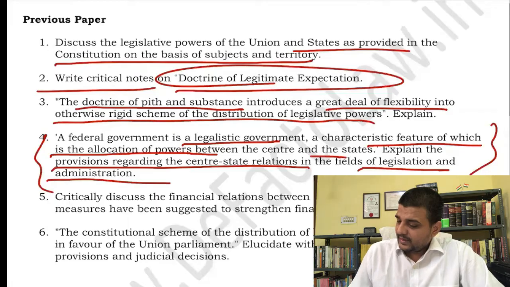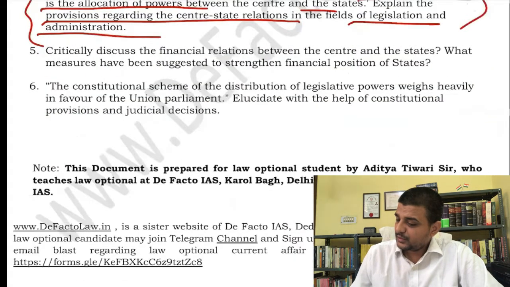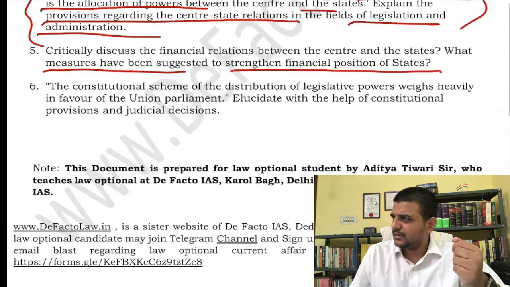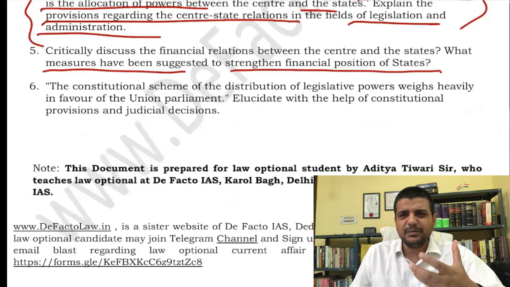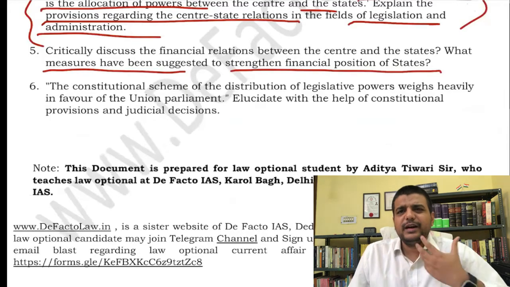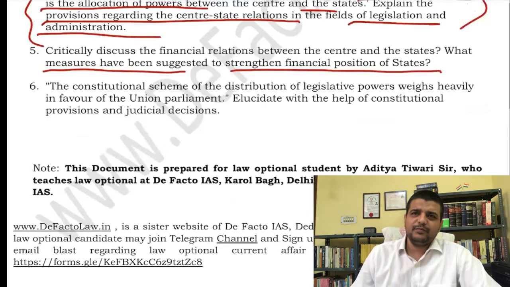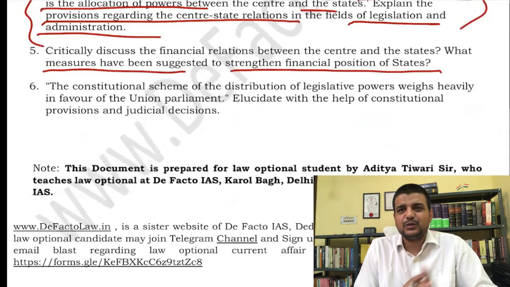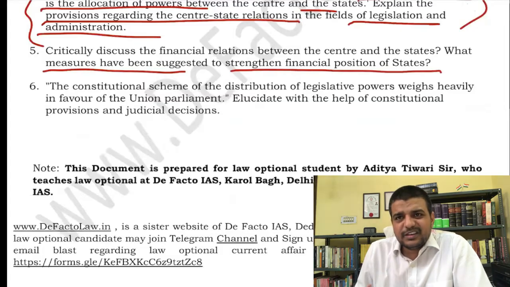Then critically discuss the financial relationship between state and center and what are the measures that have been suggested to strengthen financial position of the states, right? That is basically one of the commission, right? I think center-state relationship, the Sarkaria Commission, right? They have also recommended some of the measures, right? And you can add from your side for strengthening the financial position of the state. The very one thing that you can do is actually you can say that okay, transfer some of the tax to the state itself, right? So that is the one thing. In fact, GST is a very good thing in that sense. Okay, so those things have to be mentioned here.